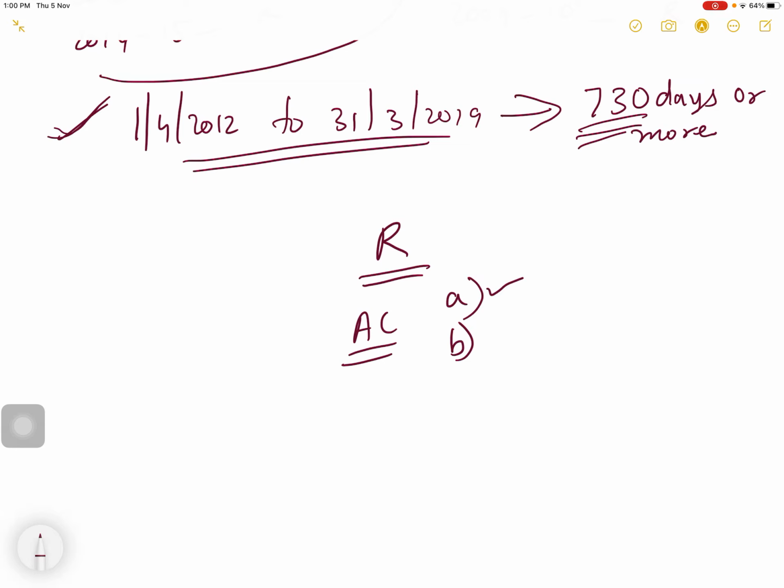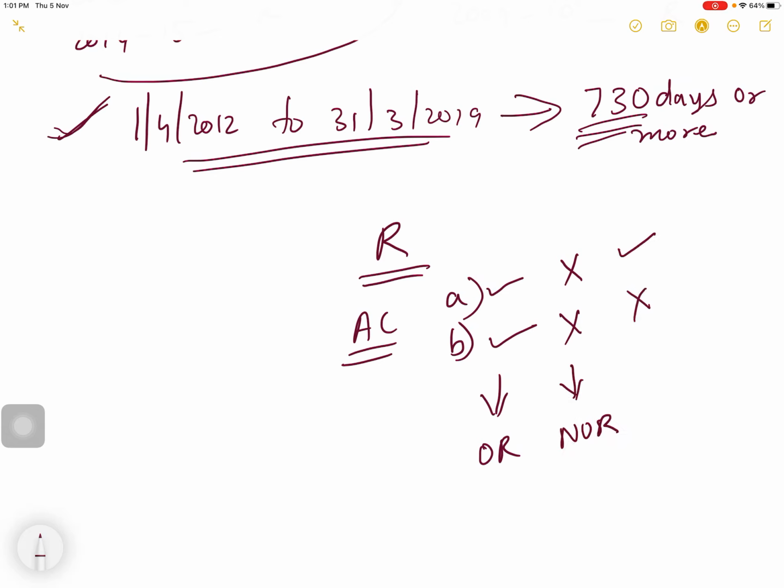The second additional condition is he has to be in India for 730 days or more during the 7 years preceding the previous year. If he satisfies both the additional conditions, then he is ordinary resident. If he does not satisfy both, then he is not ordinary resident.